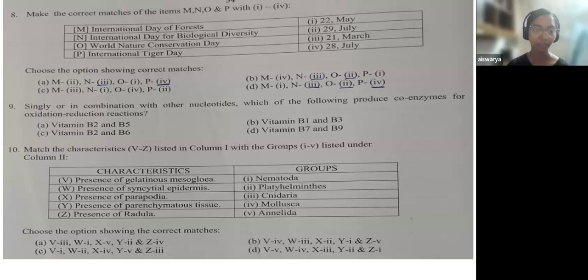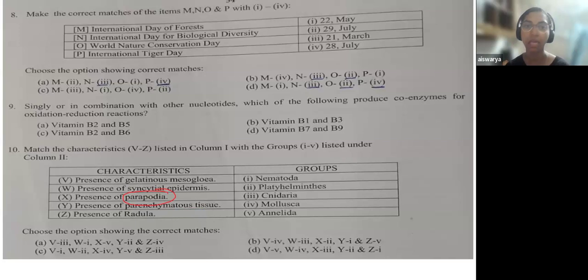Here I would directly go to the character which is known to me, or which I can recall at the moment. I will go with X, that is the presence of parapodia. The presence of parapodia is particularly seen in Annelida.